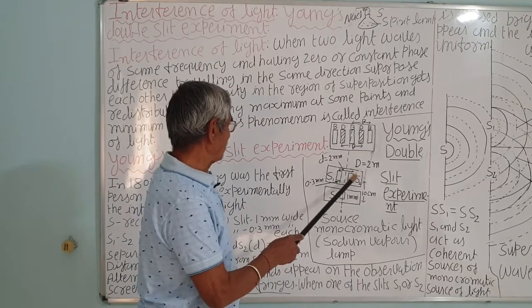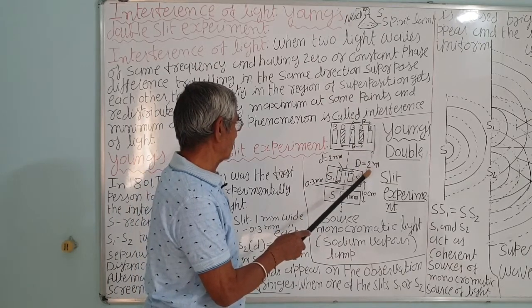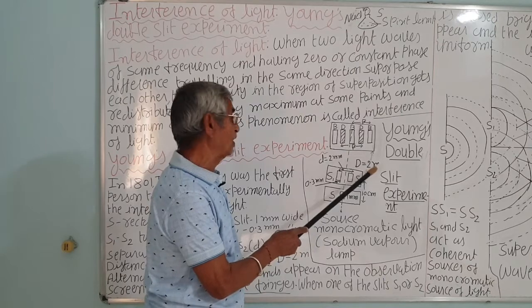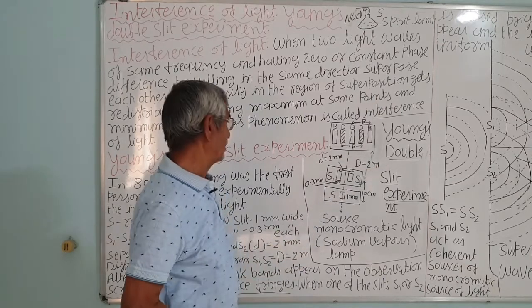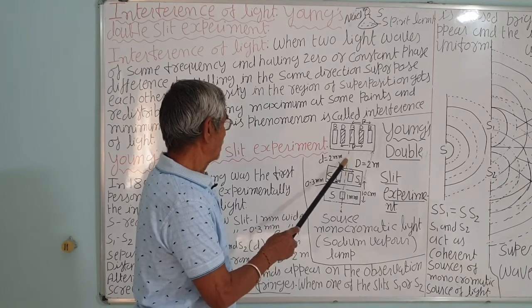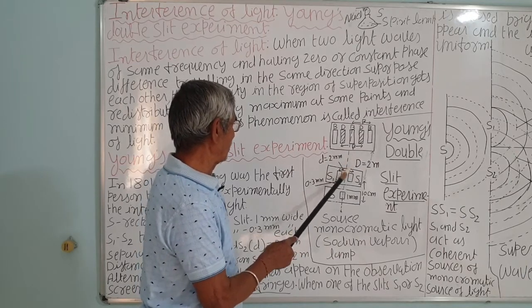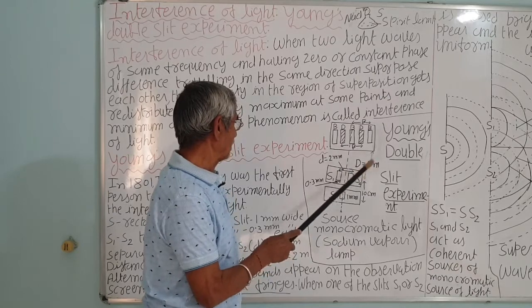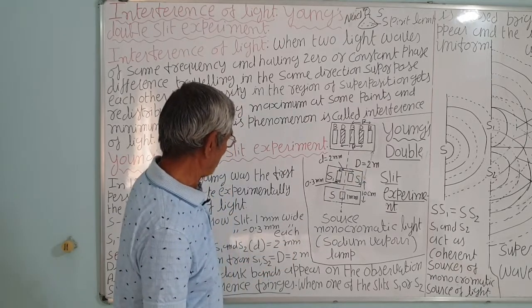The screen is very far, that is 2 meters, that is 200 centimeter or 2000 millimeter, because this is a large distance. It doesn't seem so in the figure, but in the real practical it is 2 to 3 meters which he used.